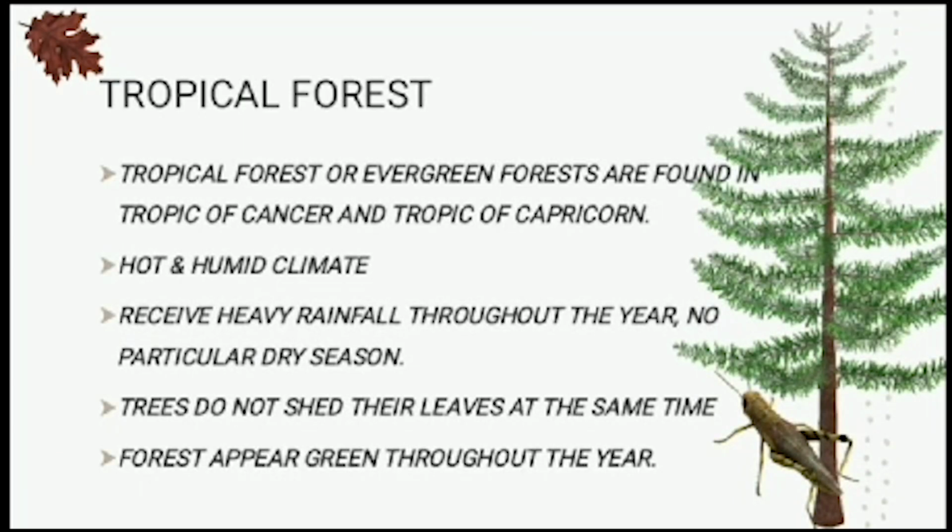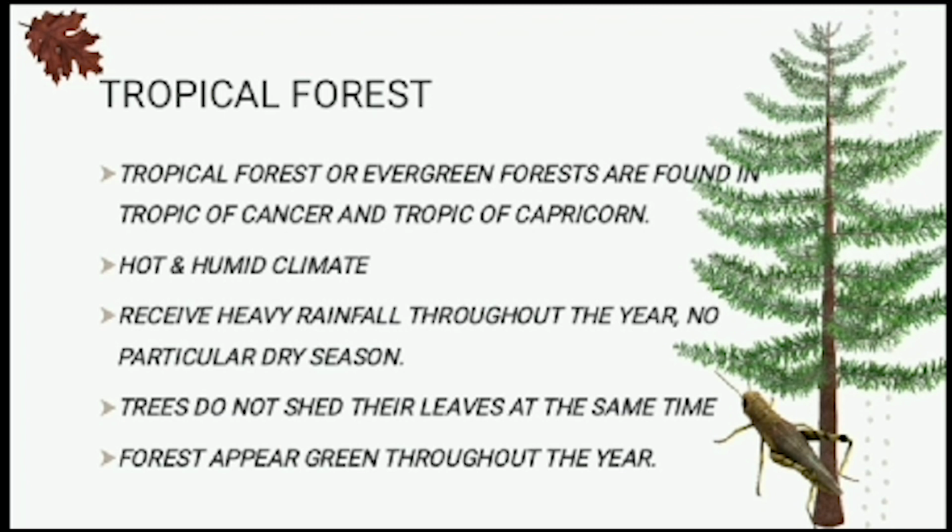First one is tropical forest. Tropical rainforests or evergreen forests are found in the regions between the Tropic of Cancer and the Tropic of Capricorn. Tropical rainforests have hot and humid climate. They receive heavy rainfall throughout the year with no particular dry season.